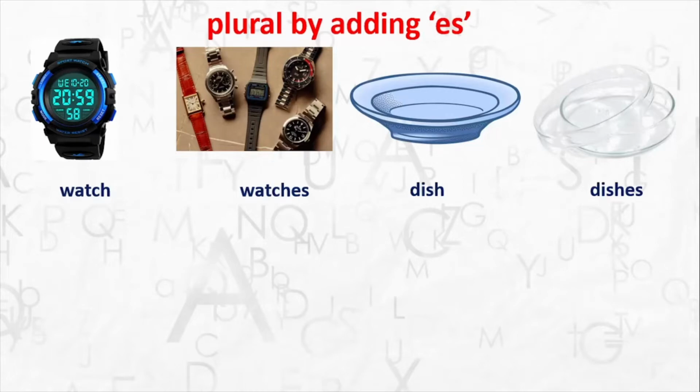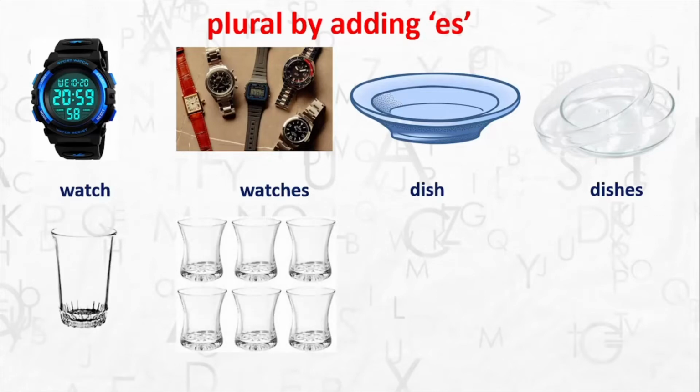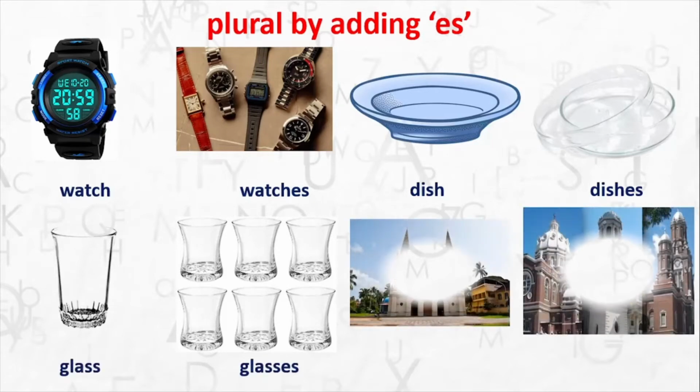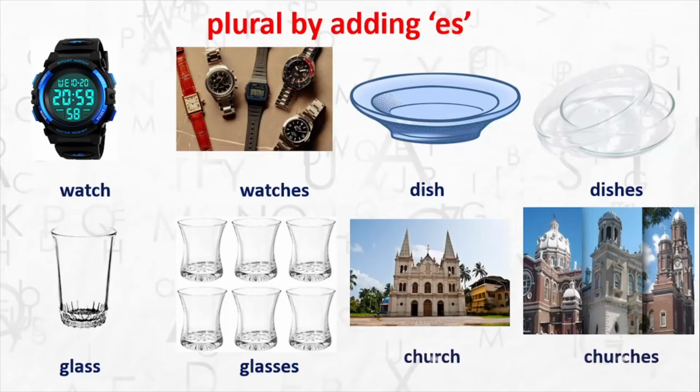You said es, watches. Dishes, dishes. One more example. See, what is this? Glass and glasses. Finally you have church and churches. So there are certain words to which you have to add es to make it plural.